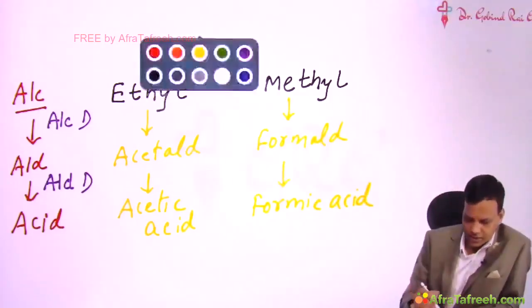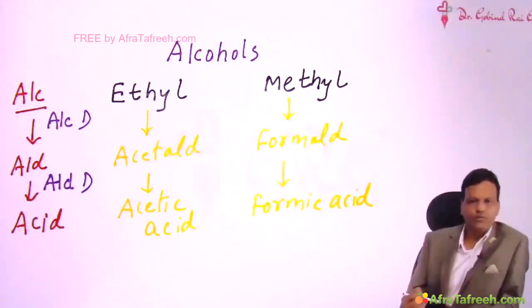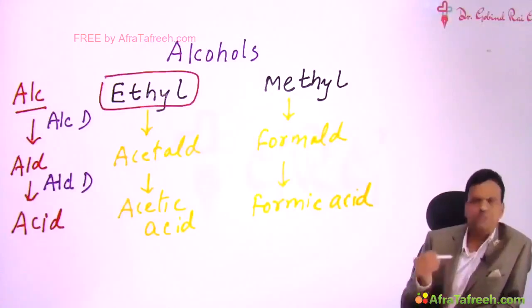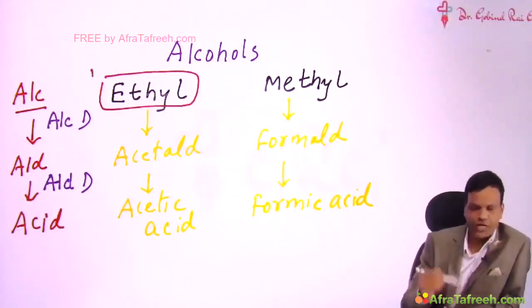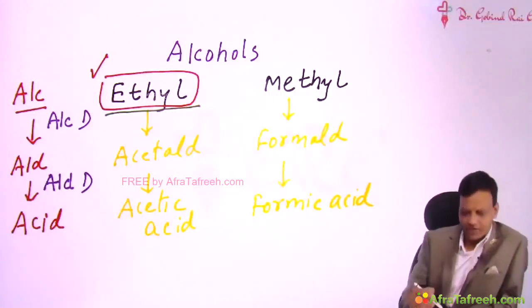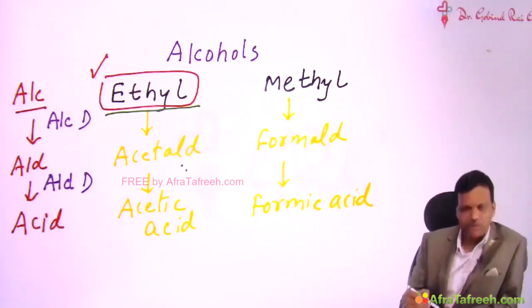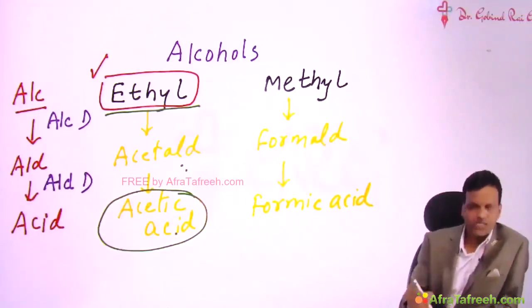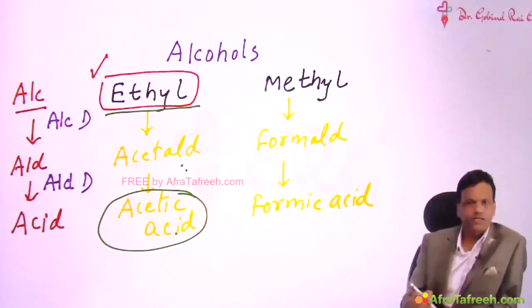Now, first discussing ethyl alcohol. Ethanol is the main substance which causes euphoria. So the person enjoys after drinking because of ethyl alcohol. After some time, it is metabolized to form acetaldehyde. Acetaldehyde is metabolized to form acetic acid, and acetic acid is inactive, it does not cause any problem. So when a person drinks alcohol, they only enjoy and then no problem occurs.